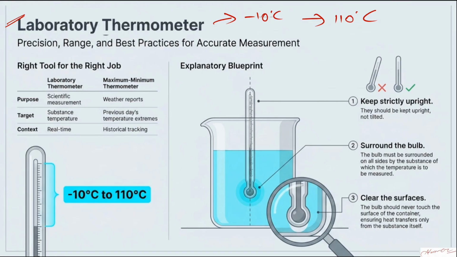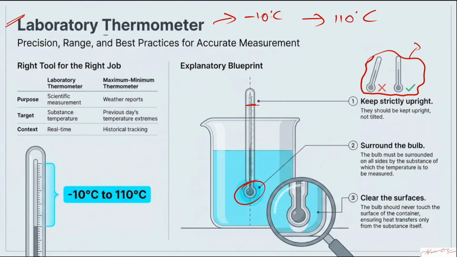In the laboratory thermometer, there is no kink. So whenever you are measuring, you have to take the reading at that instant only. Let's say you have to take the temperature of this water. You put it inside the water, and at the same time you have to see the level of the mercury. Once you take it outside, the level of mercury will drop, for sure. So you have to take the reading at that time only. Also, look at how you are keeping the thermometer. It should always be upright and straight. Don't keep it tilted, or else you will not get the exact value.